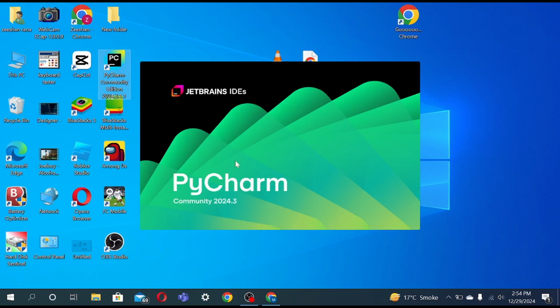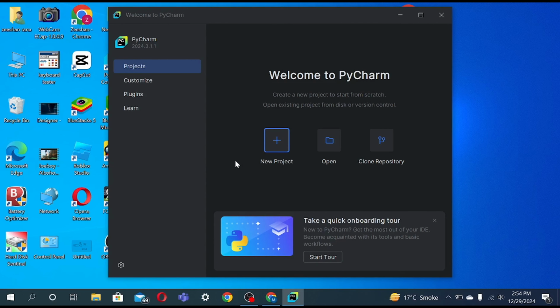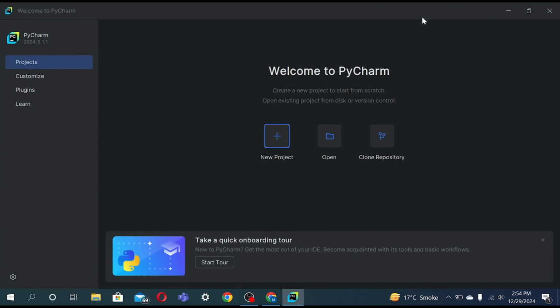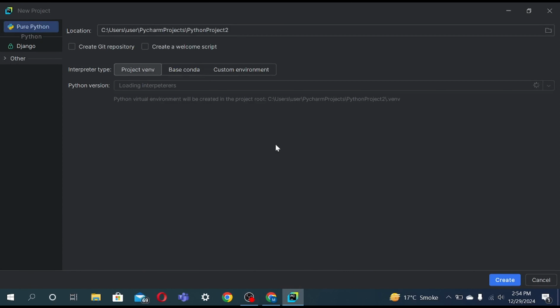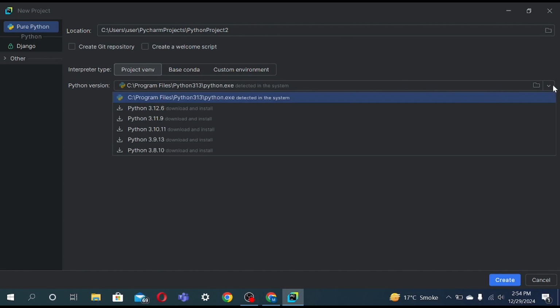It's going to take a while to open, so we'll have to wait for a minute. So full screen in, and now click new project. Just make sure that it is in pure Python. Now it should be on project VENV, C user Python project 2, and that's all good. Also, see that there is Python there.